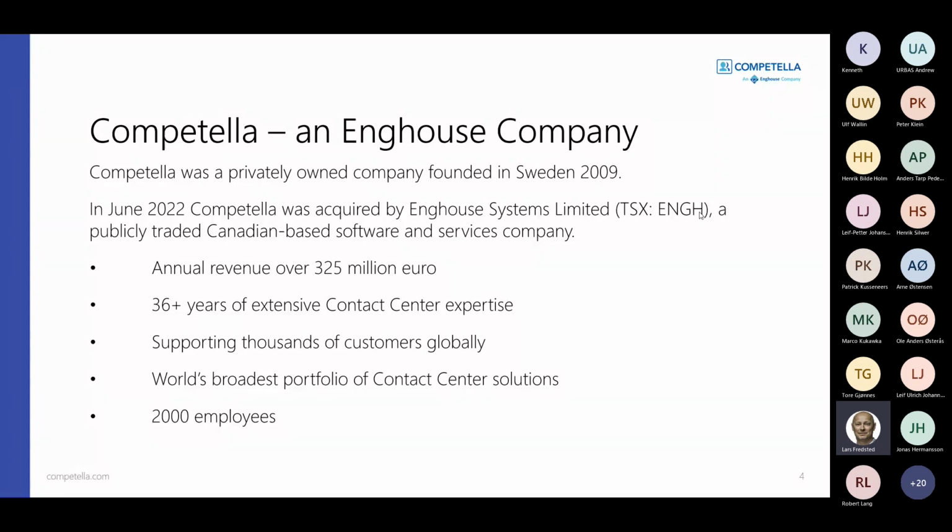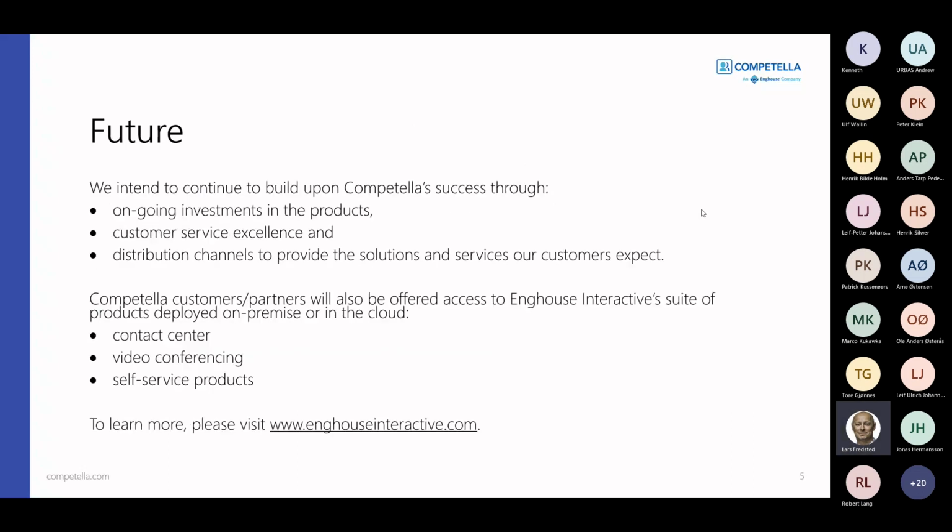We have, with our new owners, 36 plus years of extensive contact center expertise that we'll benefit from, and they are supporting thousands of customers globally.